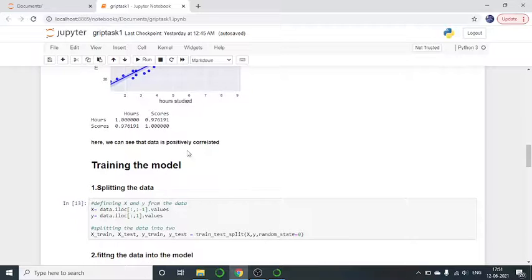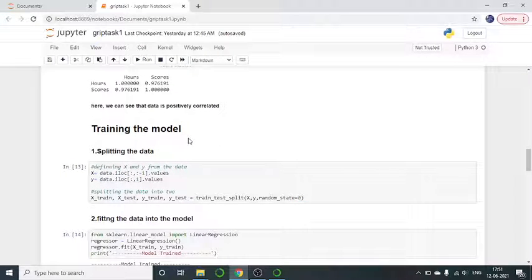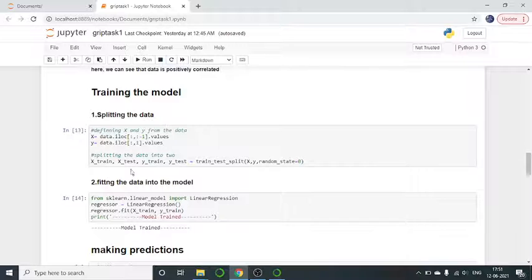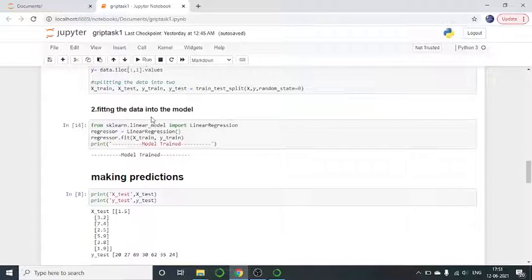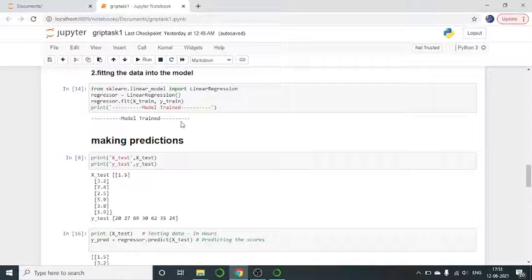Now we are going to train our model. So that includes two steps: splitting the data and fitting the data into the model. Now in splitting the data, we are defining our x and y from the data values using the iloc function. Now splitting the data into two, that is x_train, x_test, y_train, y_test. Now fitting the data into the model. We have used here LinearRegression as a function, so our model is trained successfully.